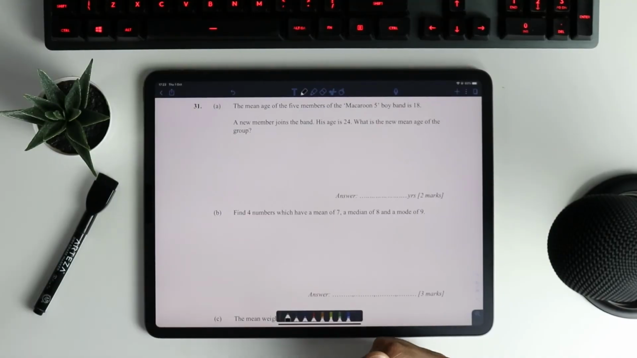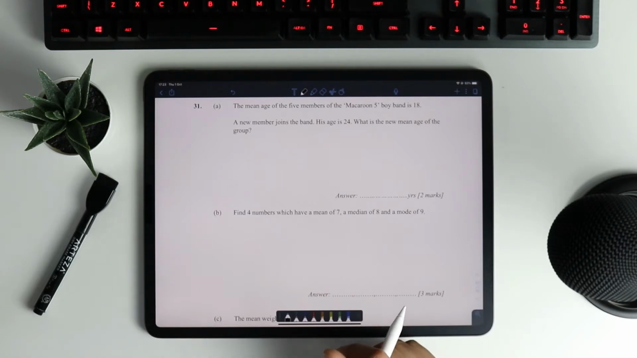Welcome back. So question 31. We're not going to go through the whole paper, but we've picked out a few questions which we feel are going to be really useful in this sample paper given by Taylor Merchant School. So let's look at this question. Question 31a. It's one of the last questions of the paper.